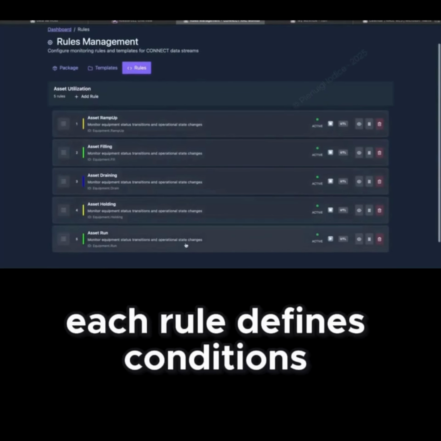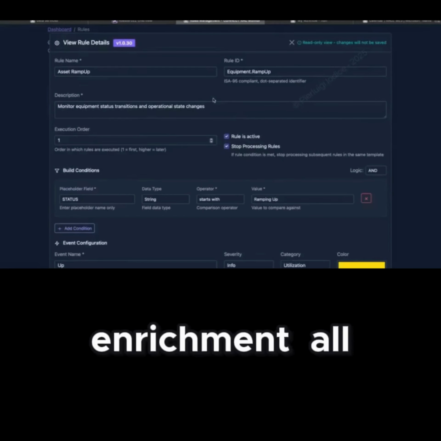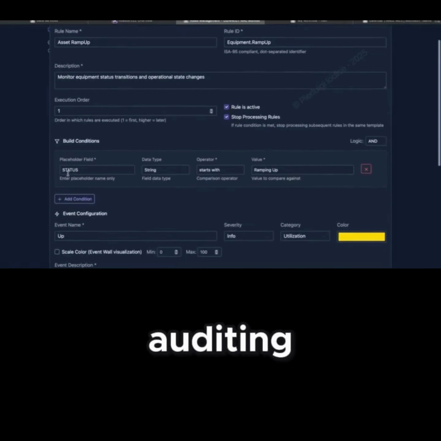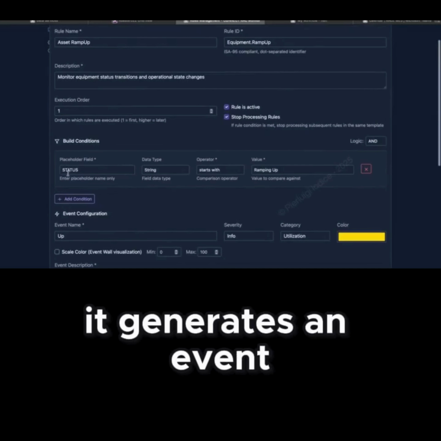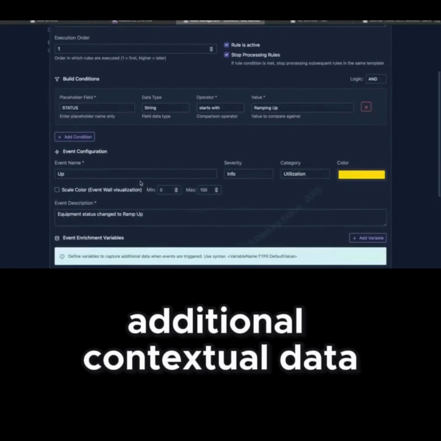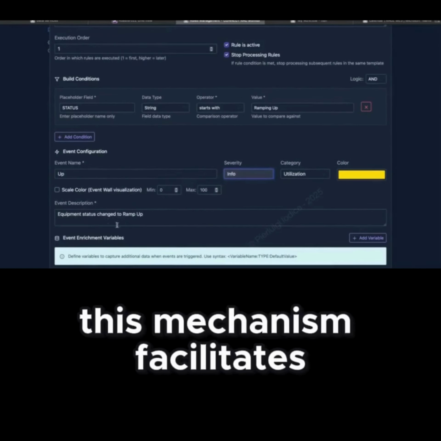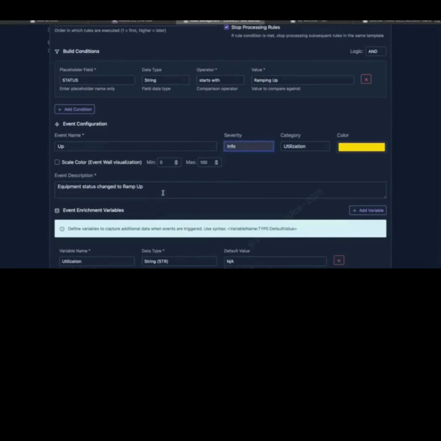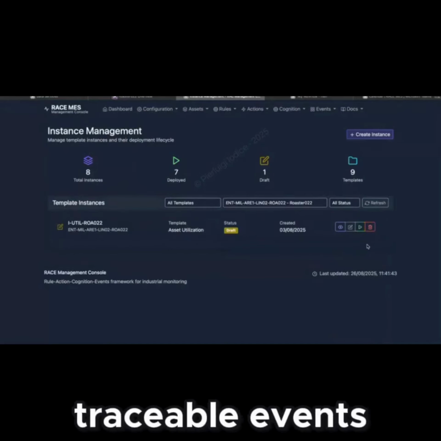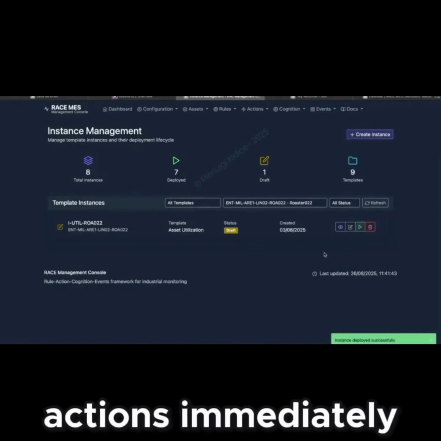Each rule defines conditions, severity, categories, and optional contextual enrichment, all while incorporating built-in auditing and versioning capabilities. When a rule's conditions are met, it generates an event, enhanced by additional contextual data provided through the variable enrichments. This mechanism facilitates advanced analysis powered by artificial intelligence. When conditions are met, traceable events are generated on the event wall and can drive downstream actions immediately.